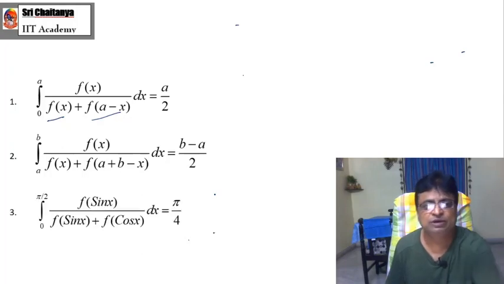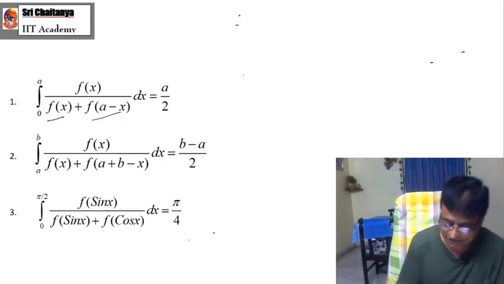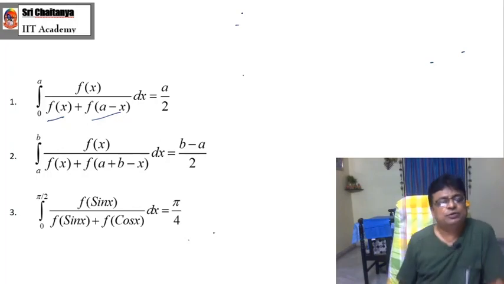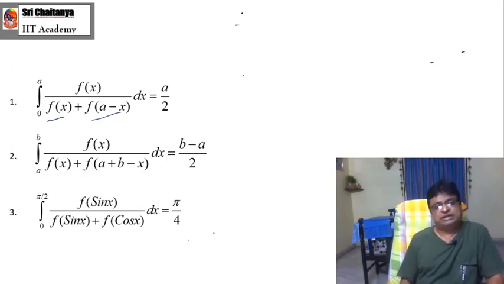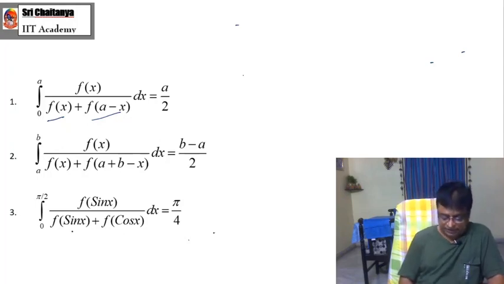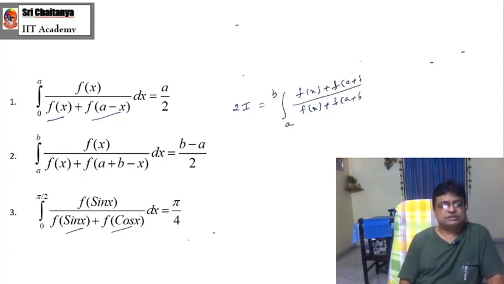Now coming to the third result. What is that third result? Integration 0 to pi by 2 f of sin x by f of sin x plus f of cos x. See the denominators here, f of sin x and f of cos x, what are they? Complementary functions. Why are they complementary functions? Because pi by 2 is there here, and if I apply pi by 2, automatically they become complementary functions.